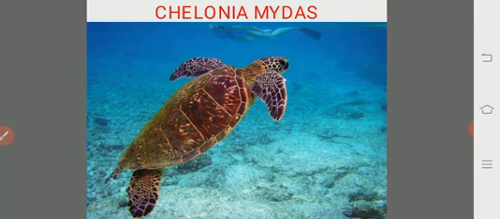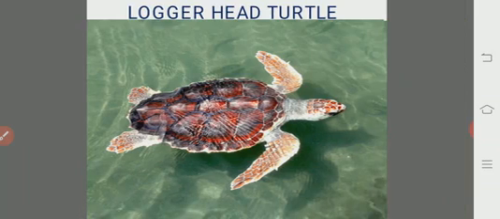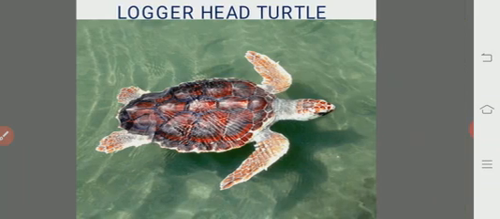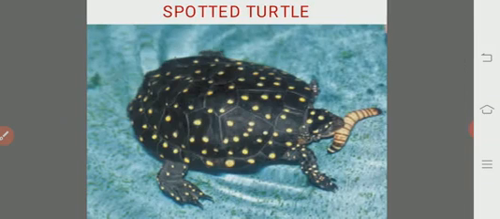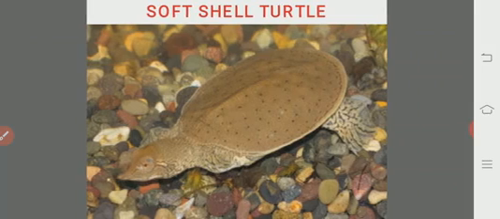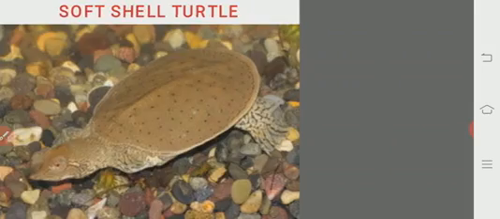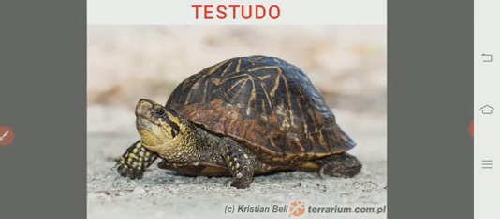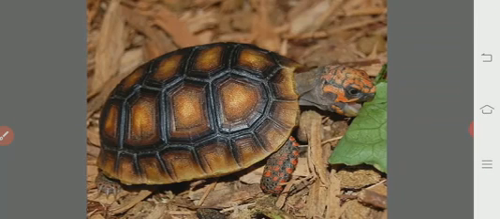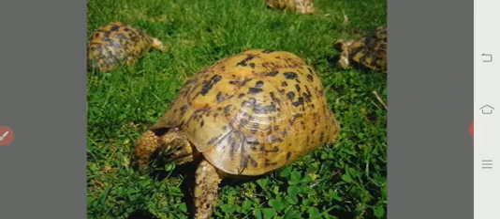So this is the Chelonia mydas, commonly called the leatherback turtle, loggerhead turtle, spotted turtle, soft shell turtle, and these are the testudos, terrestrial tortoises, which successfully lead their life in the terrestrial environment. So these are the testudos.